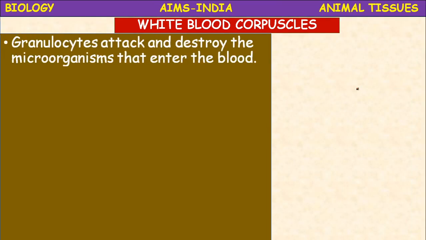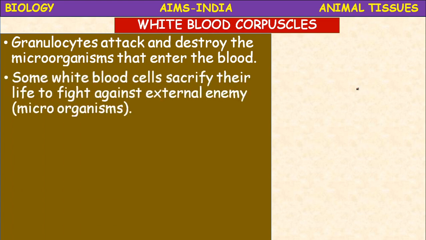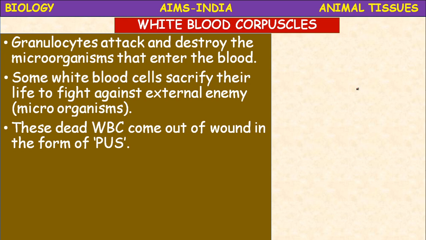So what are granulocytes? Examples: acidophils, basophils and neutrophils. So one by one we can see. The granulocytes attack and destroy the microorganisms that enter the blood. Some white blood cells sacrifice their life to fight against the external enemies, that is microorganisms. So these dead WBC come out of the wound in the form of